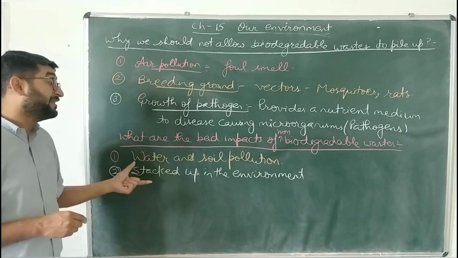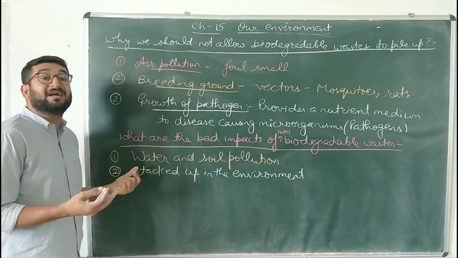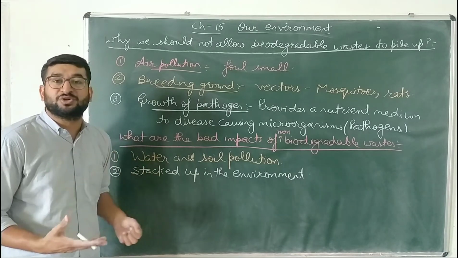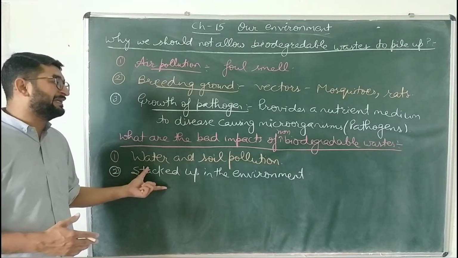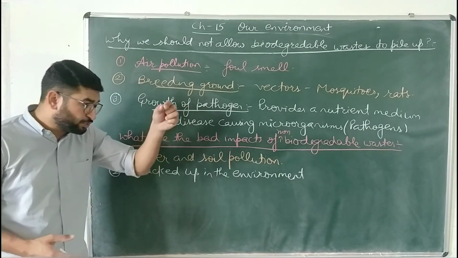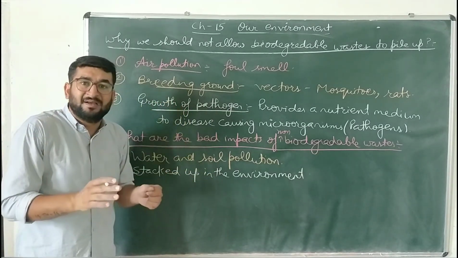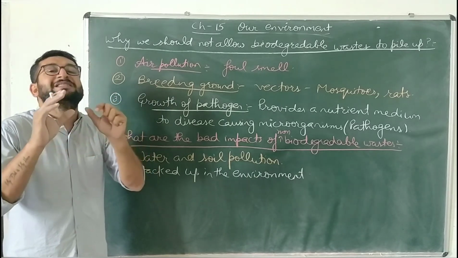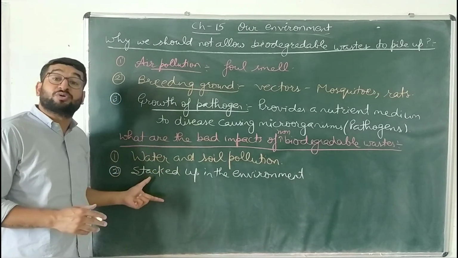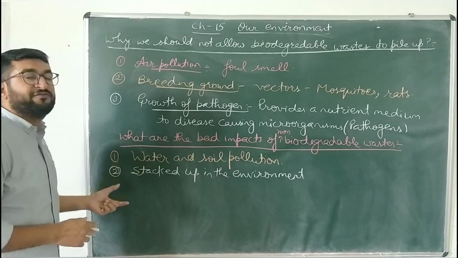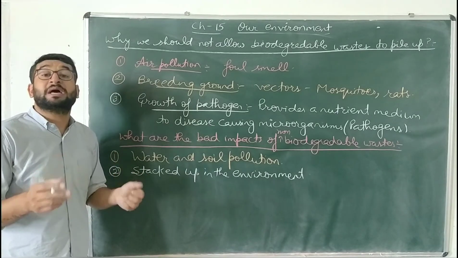So that area covered will serve as a breeding ground for mosquitoes, as those non-biodegradable wastes do not allow the water to seep in. So whenever rain will be there, the water gets collected, and if stagnant water will be there, the growth of mosquitoes is more. So that is the harmful impact of non-biodegradable waste to the environment.